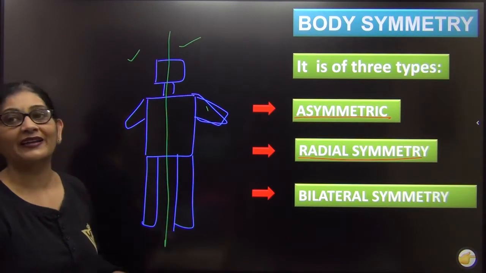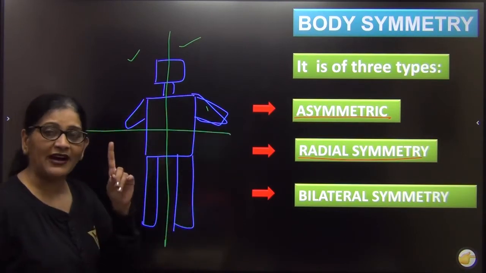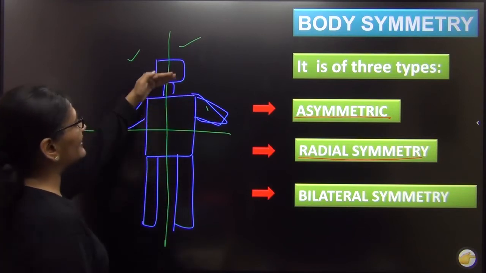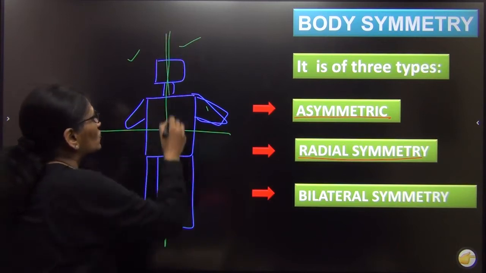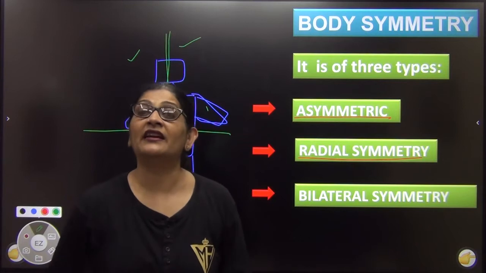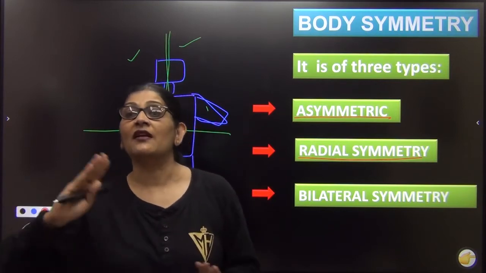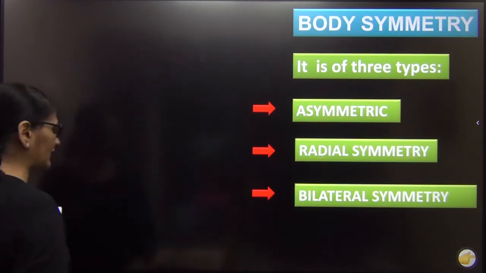This is called bilateral. If you cut a human being in any other way, there is not more than one such plane, because in this part only hands will come, in this part only legs will come. So there is just one and only one plane which, when it passes through the center of your body, divides your body into two equal halves. That type of symmetry is called bilateral symmetry.